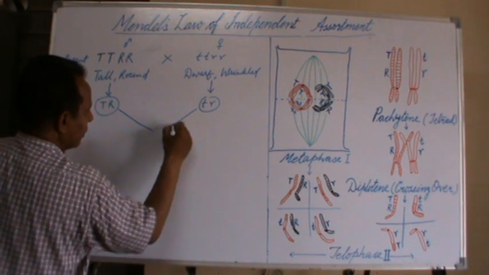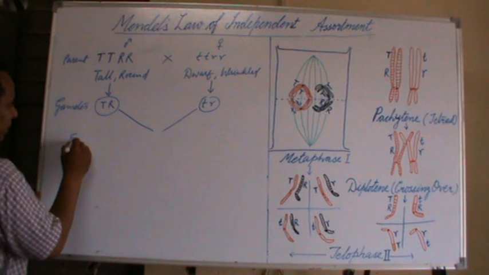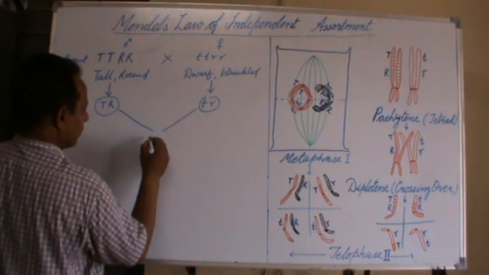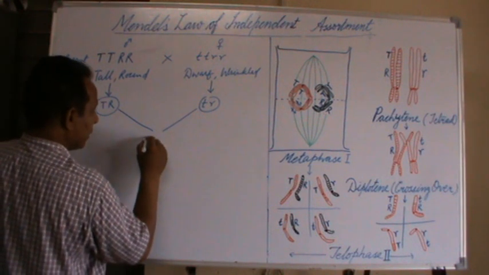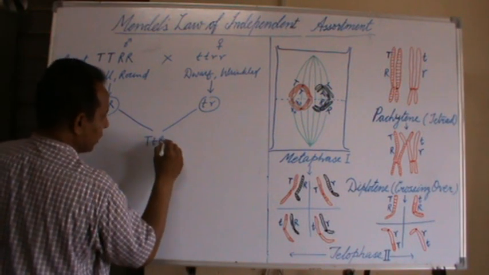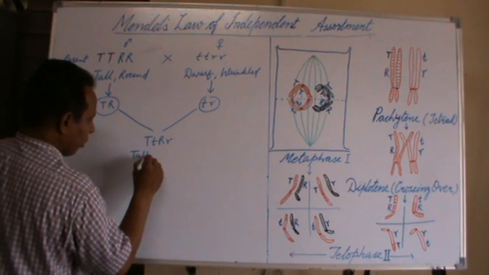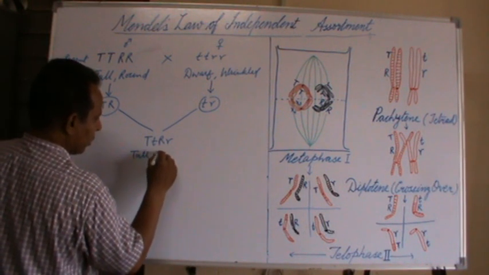These gametes fuse together to form the F1 generation as capital T, small t, capital R, small r, tall, round.